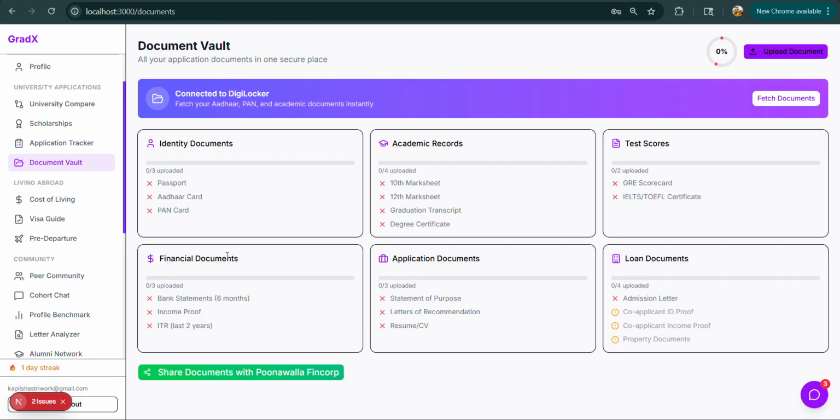This is the document vault. Here all the documents of the students are fetched. You can just drag and drop any photo, TXT, or any file, and it will create the documents here for the students. You don't need to physically put in all the details like Aadhaar card, PAN card. You just have to dump all the images, documents, and PDFs that you have of the student.